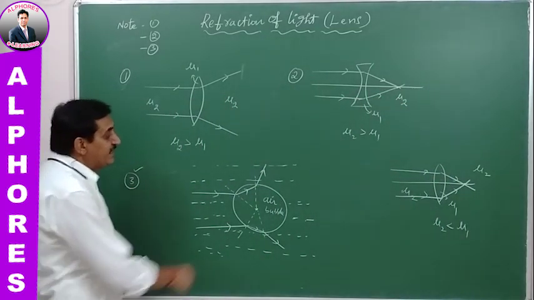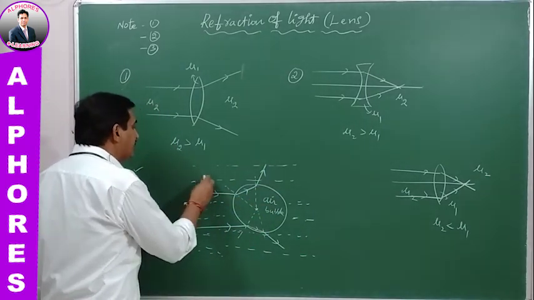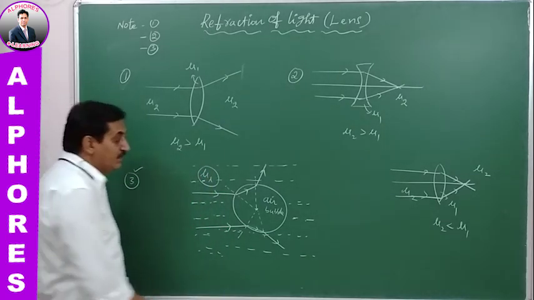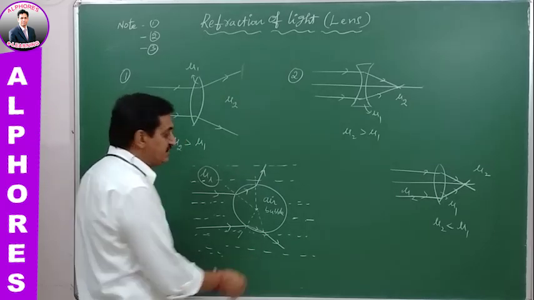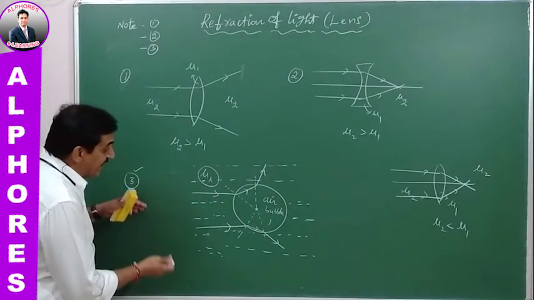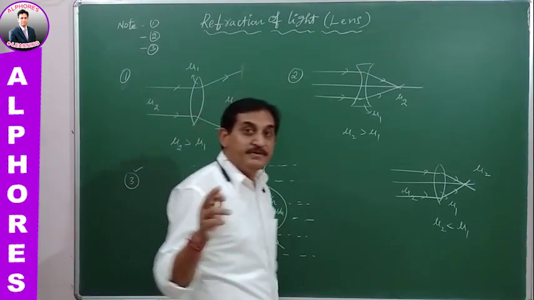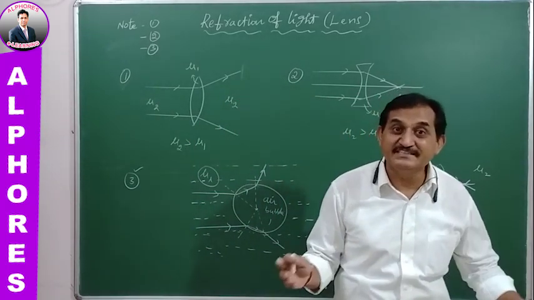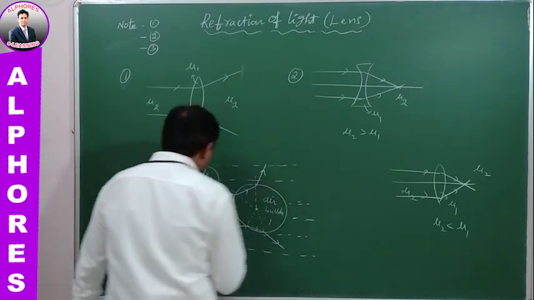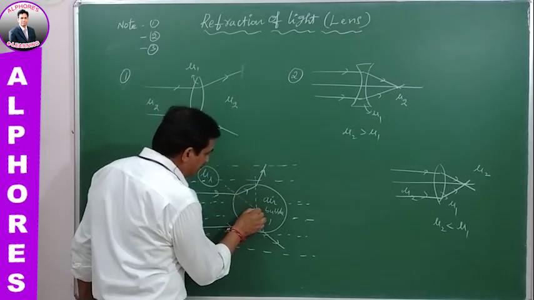So whenever there is an air bubble inside a liquid, definitely the liquid is a denser medium whose refractive index is greater. So this is an air bubble, air refractive index is 1. It is rarer medium, the liquid is denser medium. Then the light rays are passing through this air bubble. This air bubble behaves like a diverging lens. Means light rays will diverge. How? See here, a parallel beam of light incident on it. Here the normal is drawn to it.